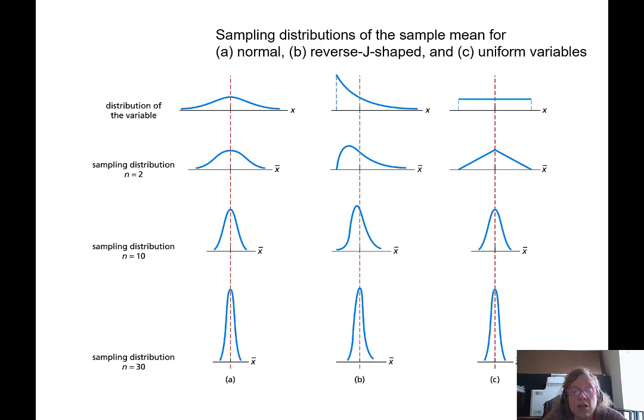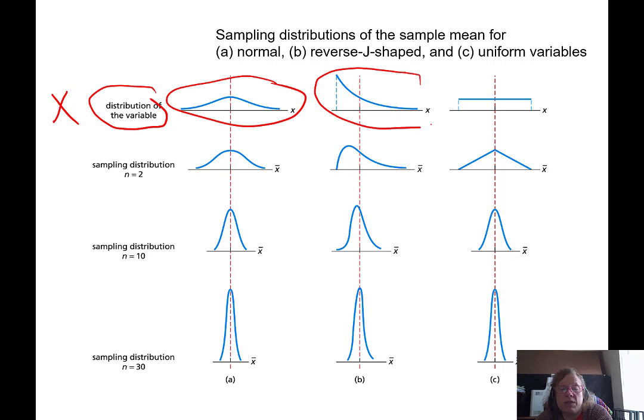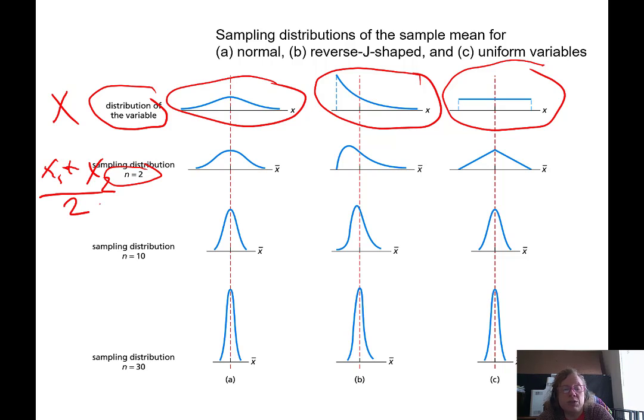All right, so let's talk about what does that look like practically. So here's an example of an underlying variable x's distribution. So we have one that's kind of normal looking, one that looks kind of like a J shape, and one that looks pretty uniform. If we go up to a sample mean with size n equals 2, so remember that would be x sub 1 plus x sub 2 over 2, the distribution of that sample mean looks a lot like the original distributions. Except for this one. That one's kind of funky, right? It looks like a triangle.